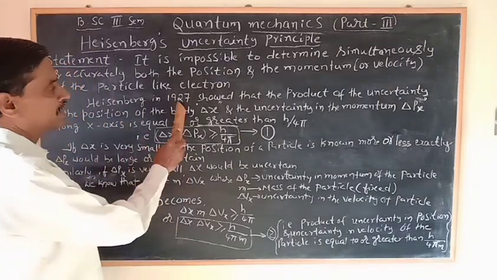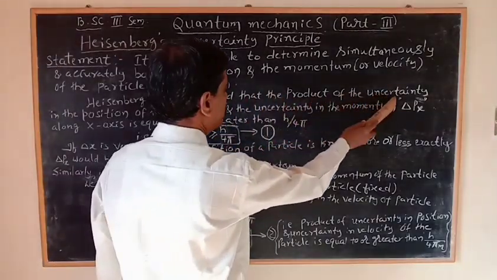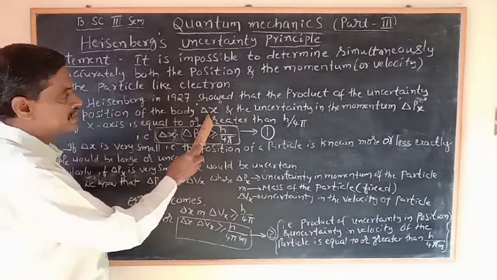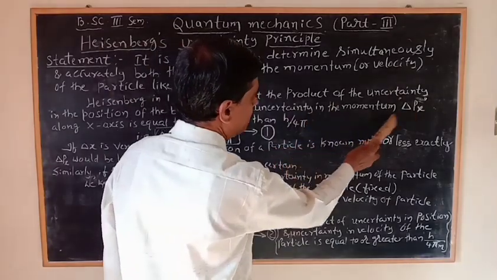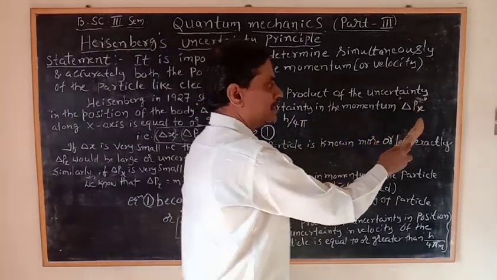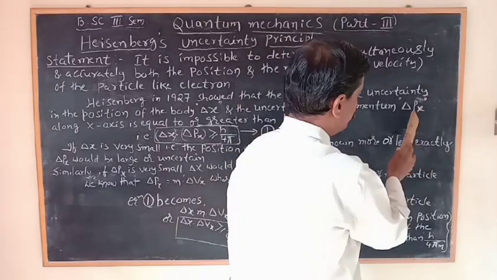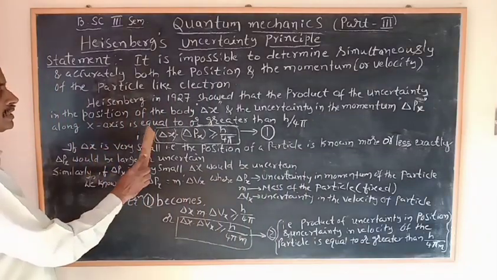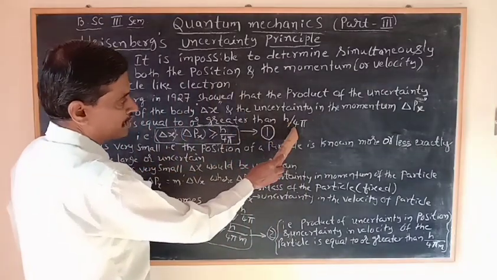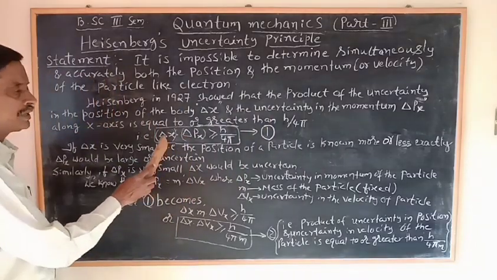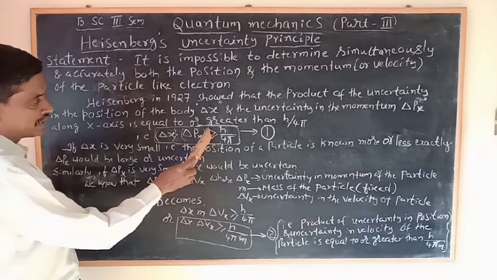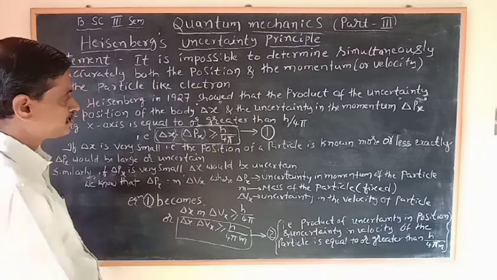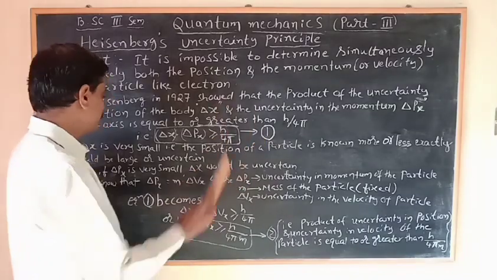Heisenberg in 1927 showed that the product of the uncertainty in the position of the body, taken as delta x, and the uncertainty in the momentum, delta px (the designation for momentum is p), along the x-axis, is greater than or equal to h by 4 pi. That means delta x into delta px is greater than or equal to h by 4 pi. Here h is Planck's constant. This is equation number 1.